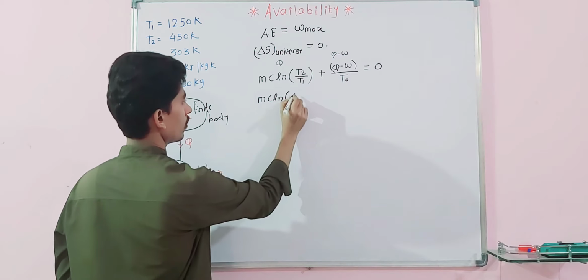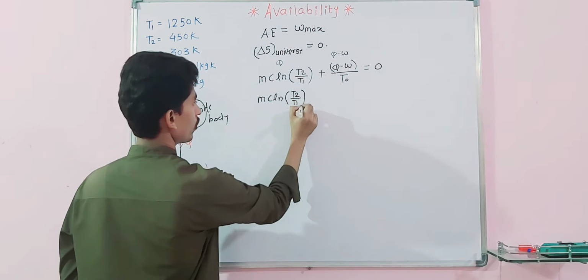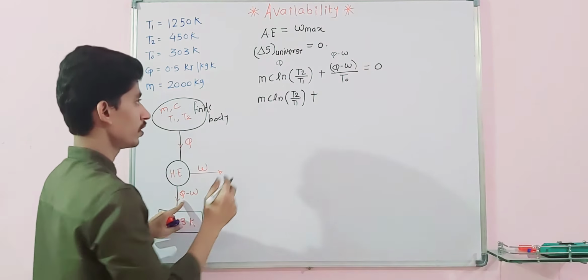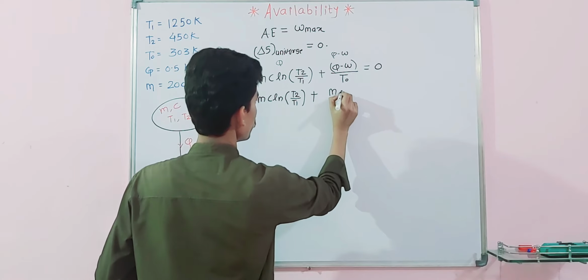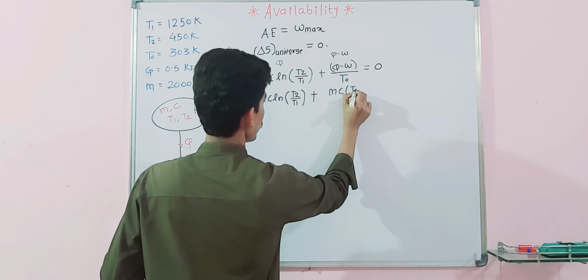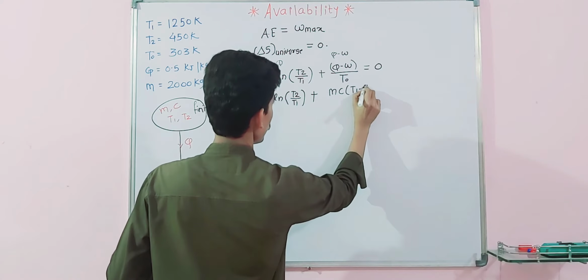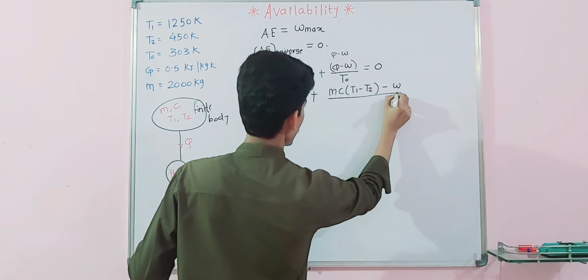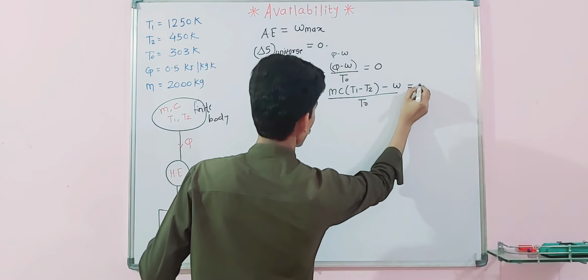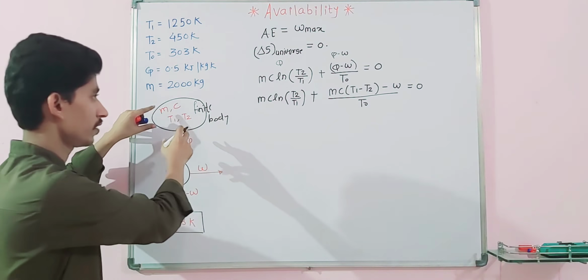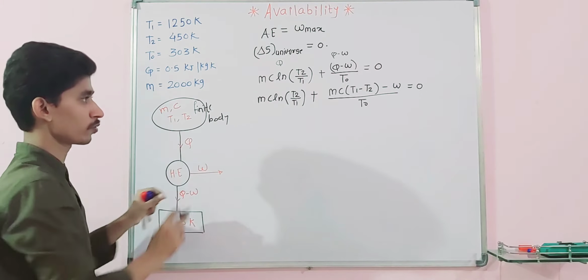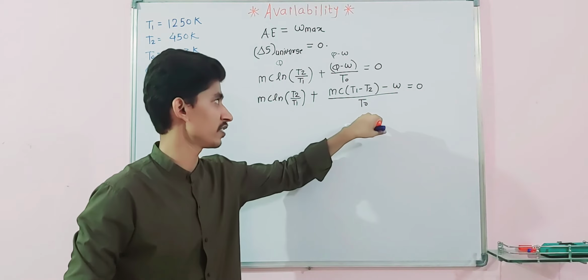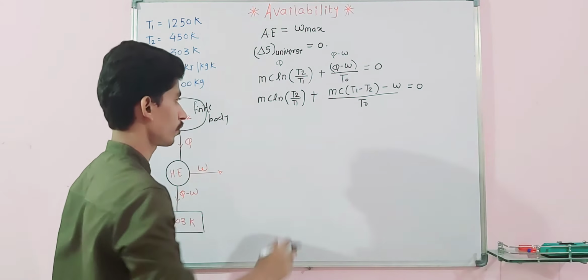MC ln T2 by T1 plus Q minus W. How to write Q minus W? For Q, the heat released, that is nothing but MC T1 minus T2, MC delta T, minus W, divided by T naught is equal to 0. The temperature is falling from T1 to T2, so that is MC delta T, the heat released Q, minus W, divided by the ambient temperature T naught.